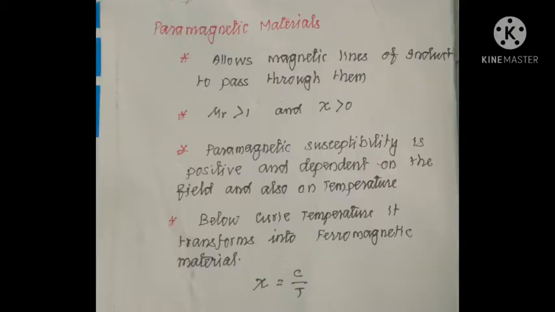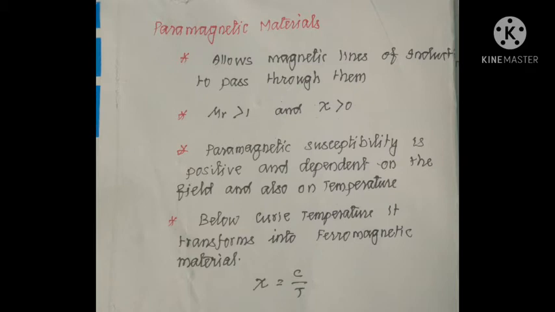Paramagnetic substances have magnetic susceptibility greater than 0, that is, positive, and the permeability mu is also greater than 1. That means they allow the magnetic lines to pass through them. Below the Curie temperature, these paramagnetic substances transform into ferromagnetic substances. We can expect questions based on this.